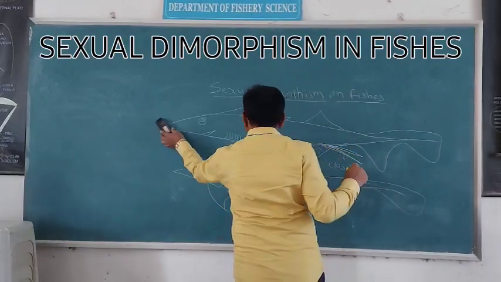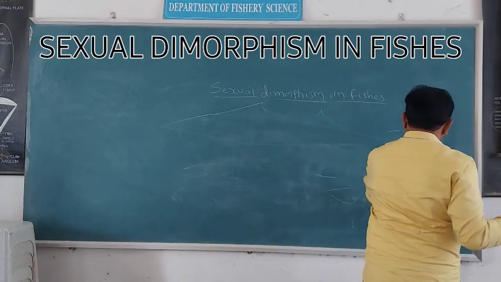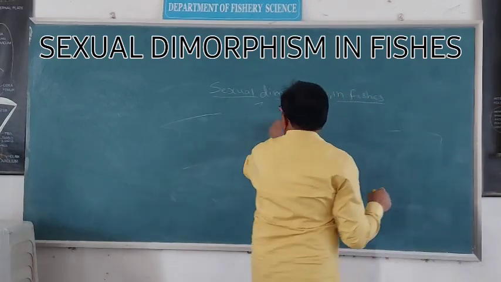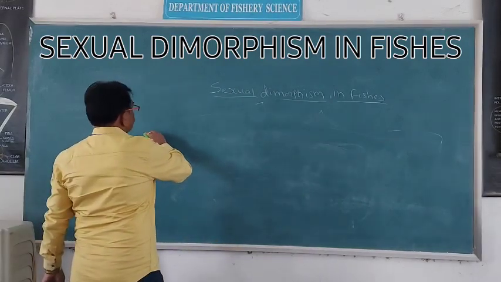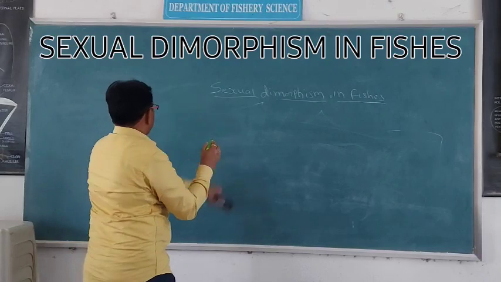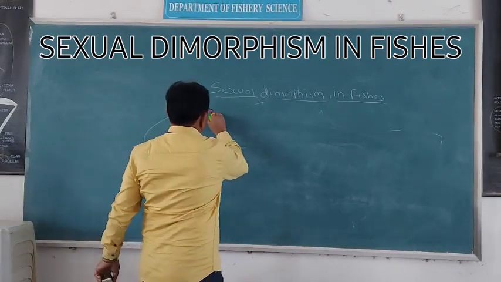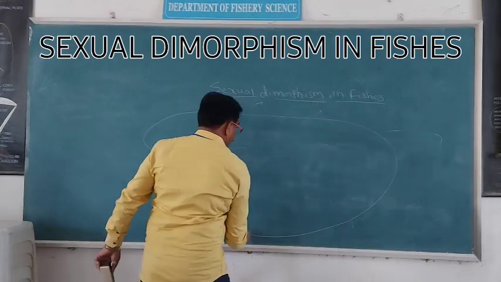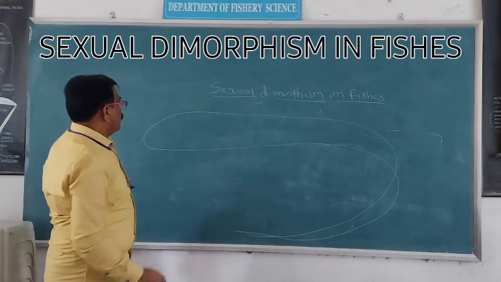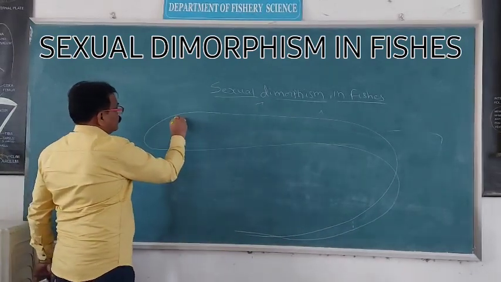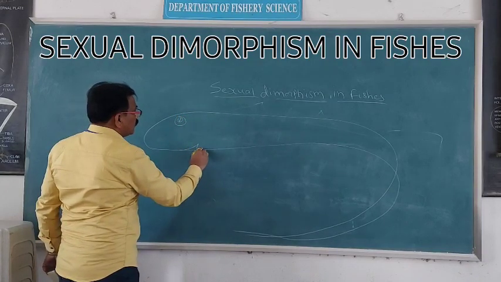That is in holocephalians, the fish name is chimera.